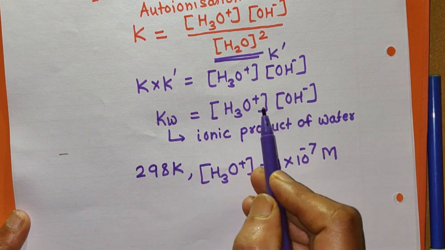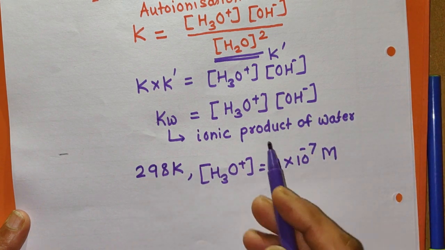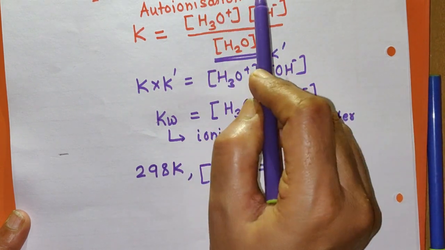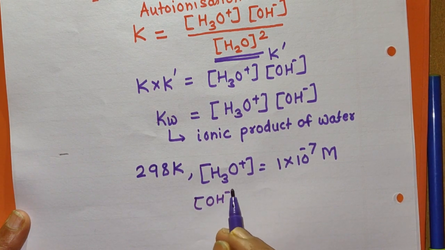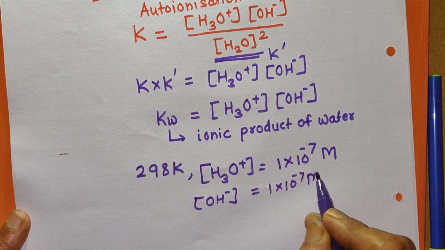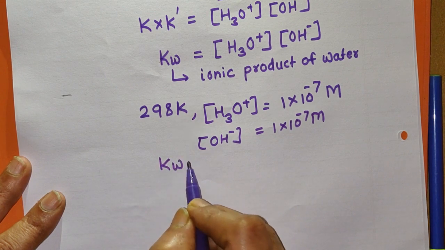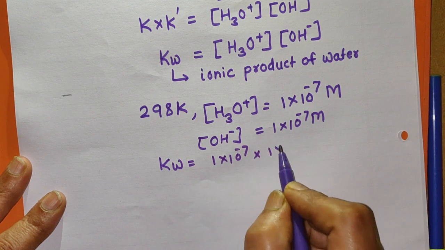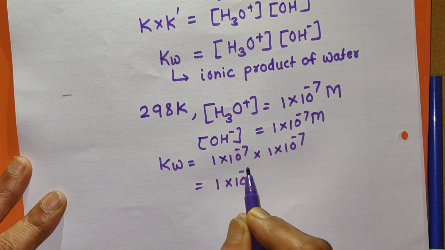Now the concentration of H3O plus is equal to the concentration of OH minus, because the number of H3O plus ions produced is equal to the number of OH minus ions. Therefore, the concentration of OH minus ions will also be 1 into 10 raised to minus 7 mole per dm cube. So what will be the value of Kw now? Kw is equal to 1 into 10 raised to minus 7 into 1 into 10 raised to minus 7, and that is equal to 1 into 10 raised to minus 14.